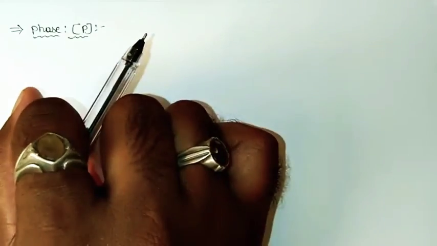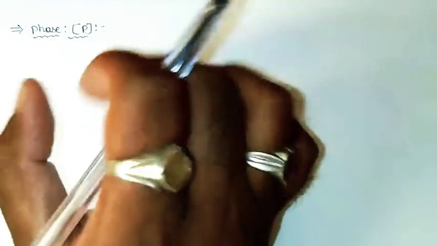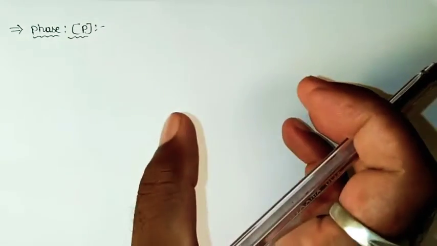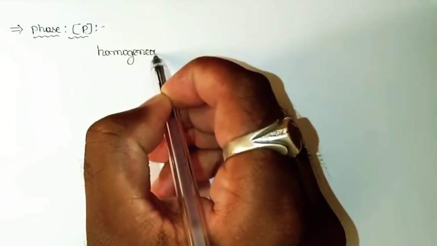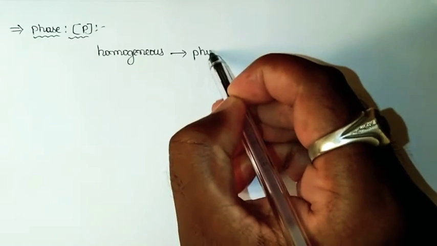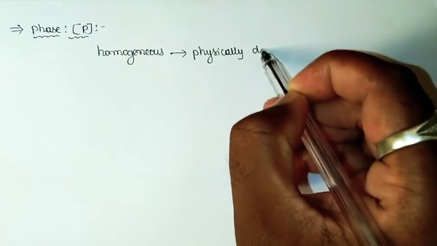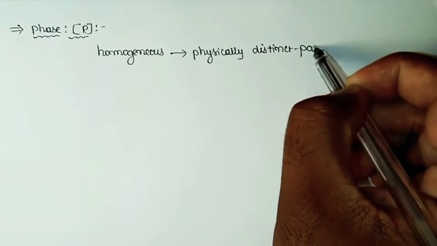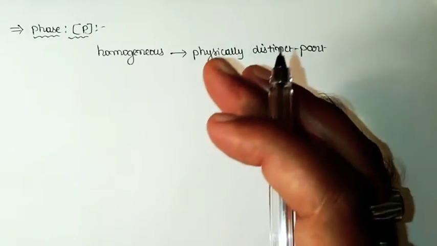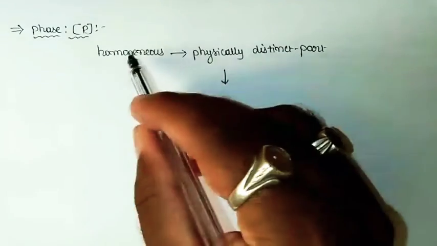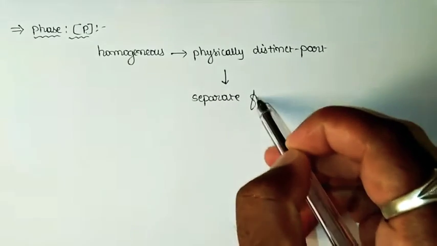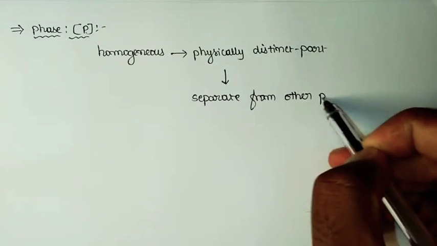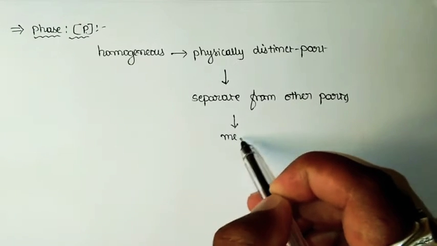If you give careful focus to all the constituents present at the state of equilibrium, and consider each constituent as one part of the system, a phase is a homogeneous, physically distinct part of the system which is bounded by a surface, and if that part is possible to separate from other parts of the system, particularly through a mechanical method.